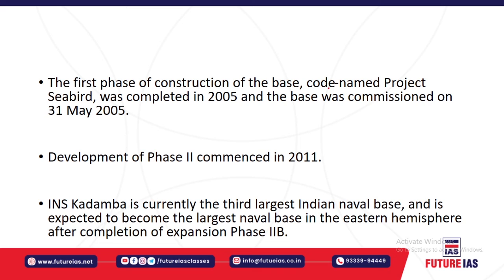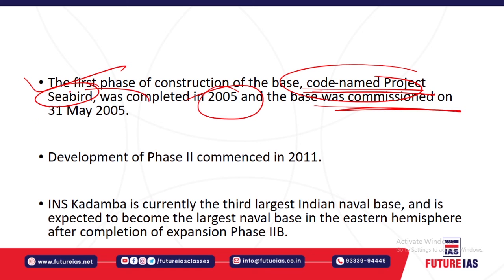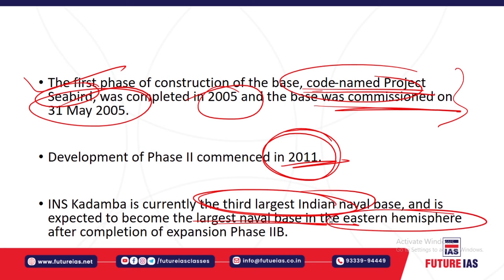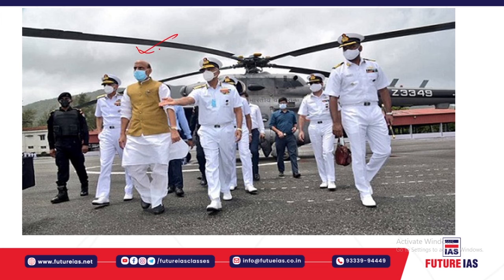The first phase of the construction was begun under the code name C1. It was completed and commissioned on 31st May 2005, and the second phase commenced in 2011. INS Kadamba is currently the third largest Indian naval base, and it is expected to become the largest naval base in the Eastern Hemisphere once it is completed. Here you can see Defence Minister Rajnath Singh, who visited the naval base recently.